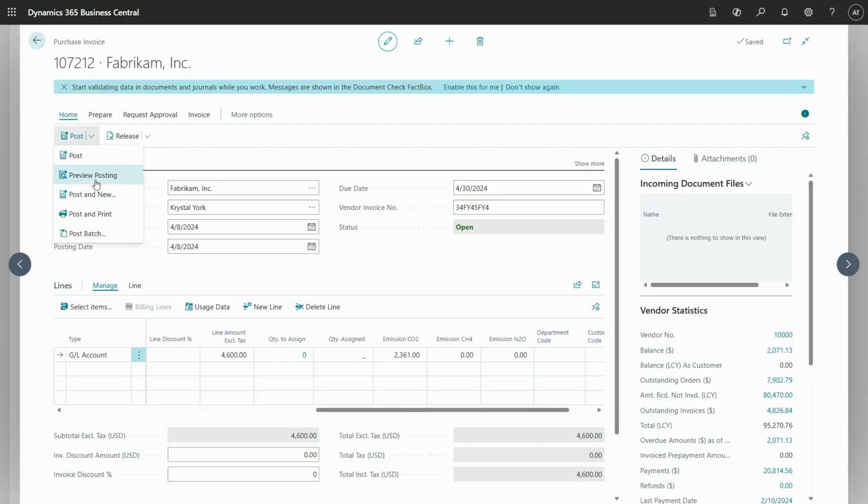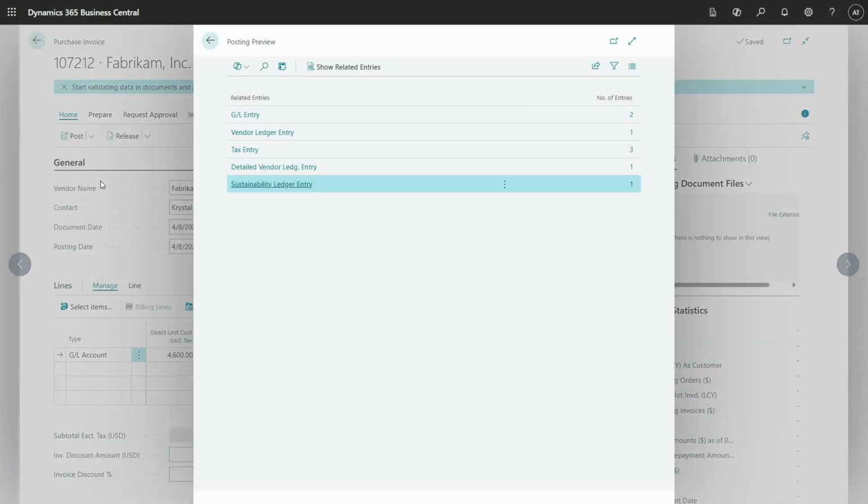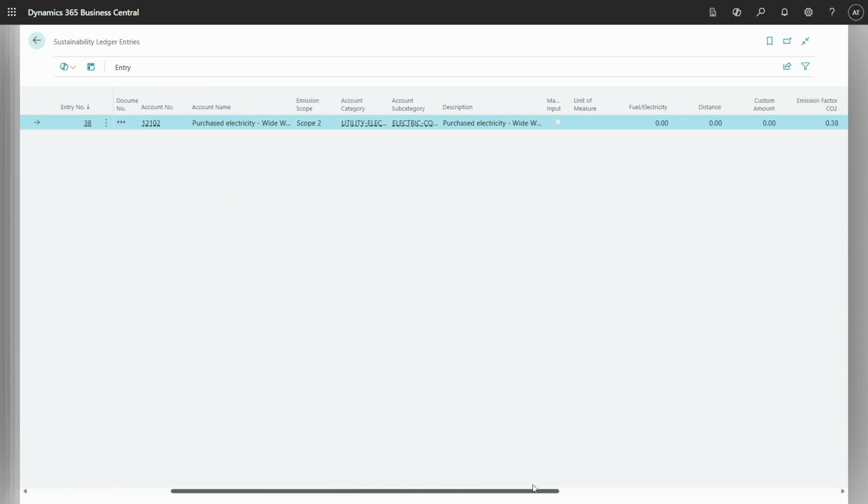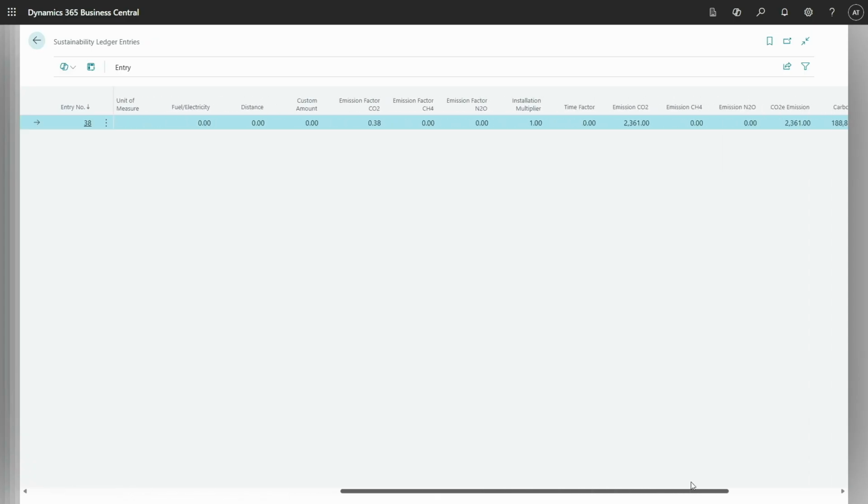If you look in a preview posting, this is a regular document, but you have sustainability ledger entries here in find entries. So you will see everything is here. Document type now will not be empty. This is invoice, as this is related to the invoice. And you will see all these details. Emissions will be as we have in the document.